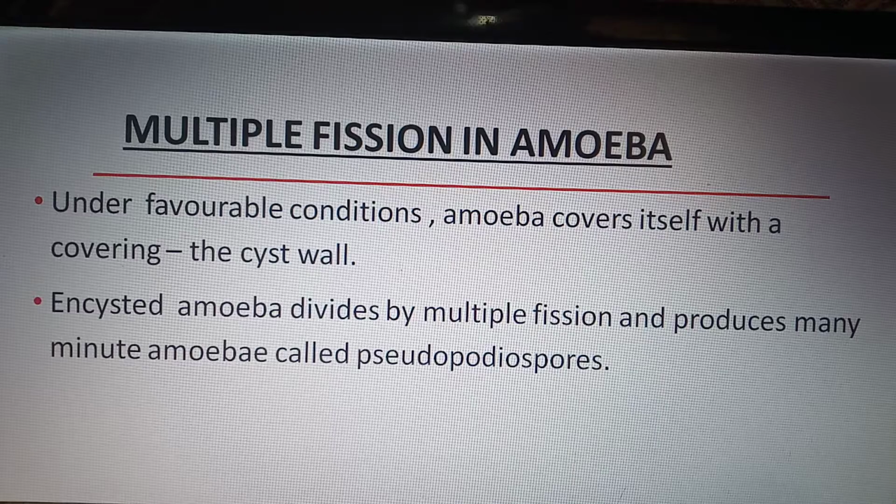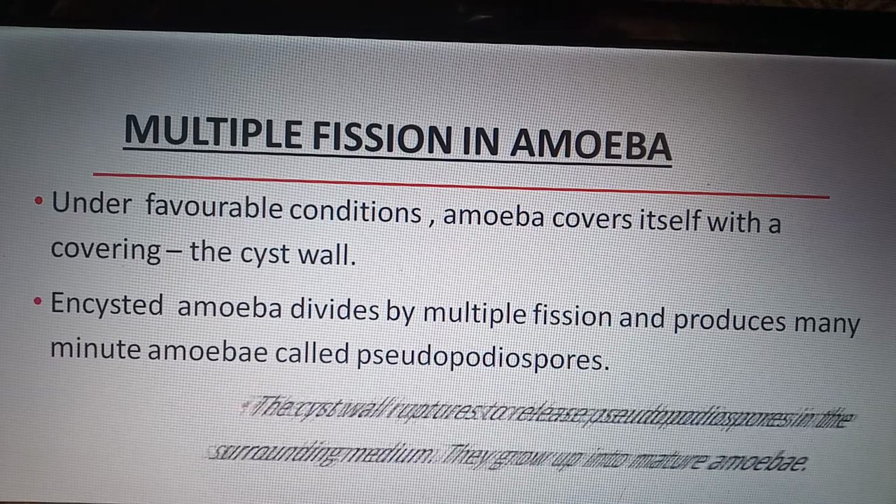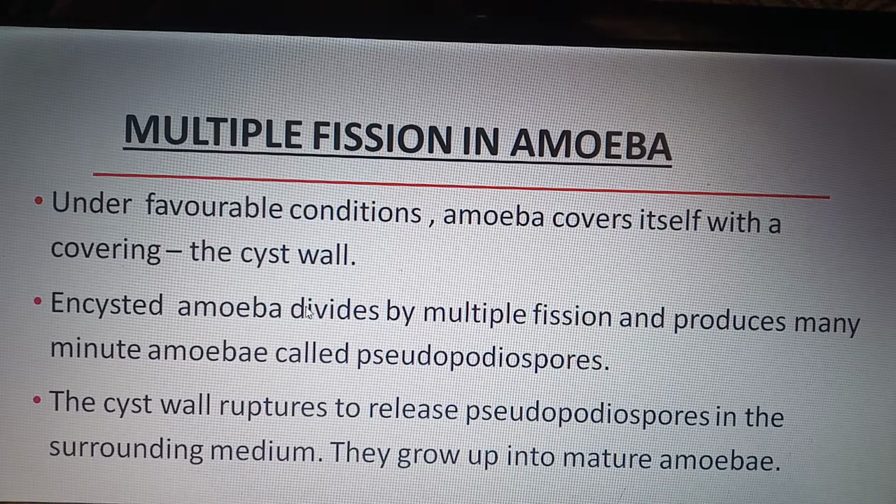When the cyst wall ruptures, that means breaks down, it releases pseudopodiospores into the surrounding medium, which grow up into mature amoebae.